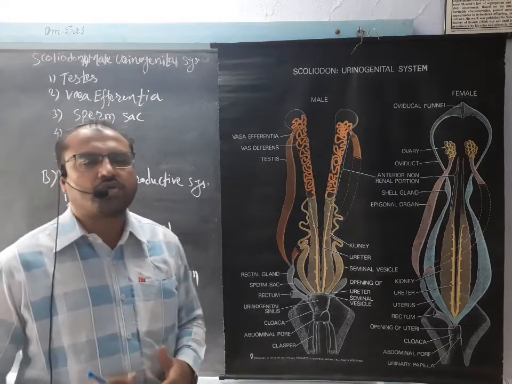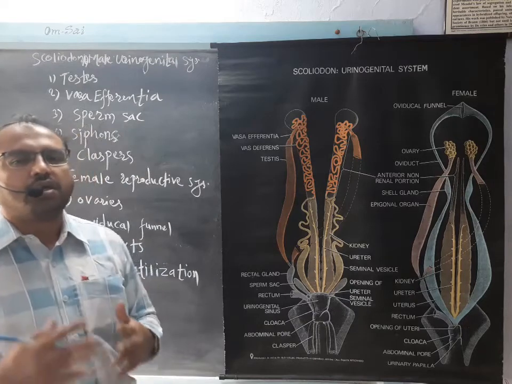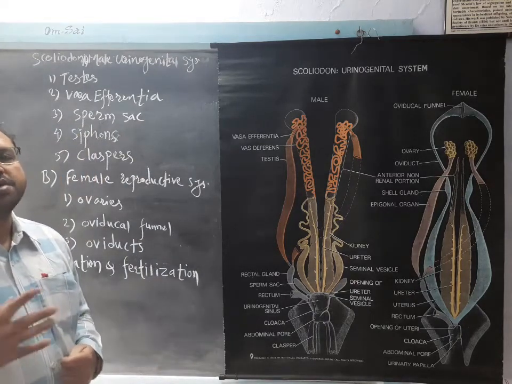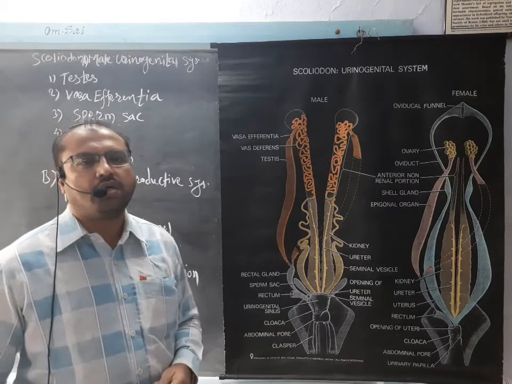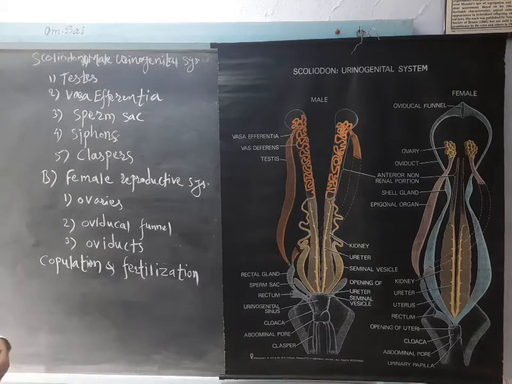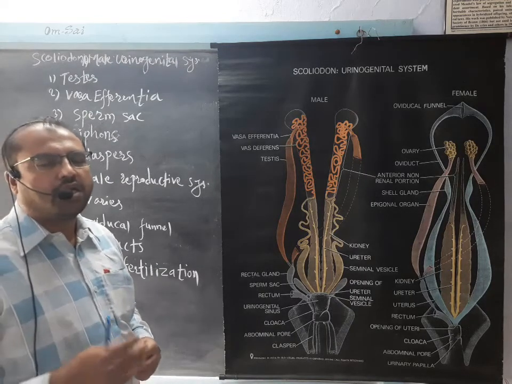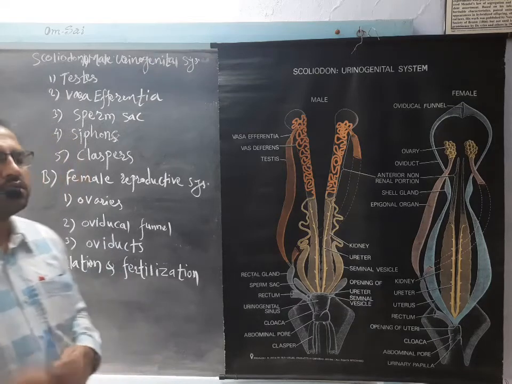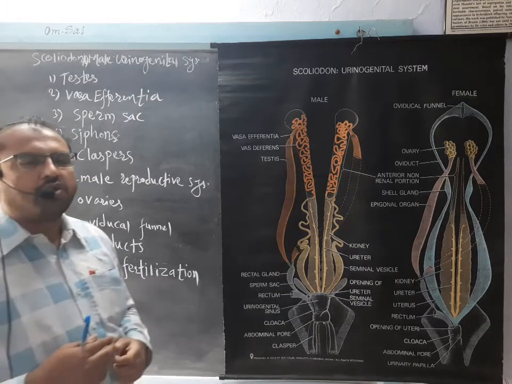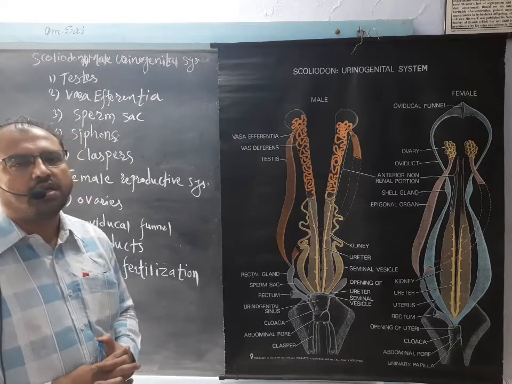As you know, Scoliodon is a viviparous animal which gives birth directly to the young ones, which emerge directly from the female. So that is viviparity. So likewise copulation is carried out and fertilization occurs, and later the development starts, and the young of Scoliodon emerge out from the female genital opening.